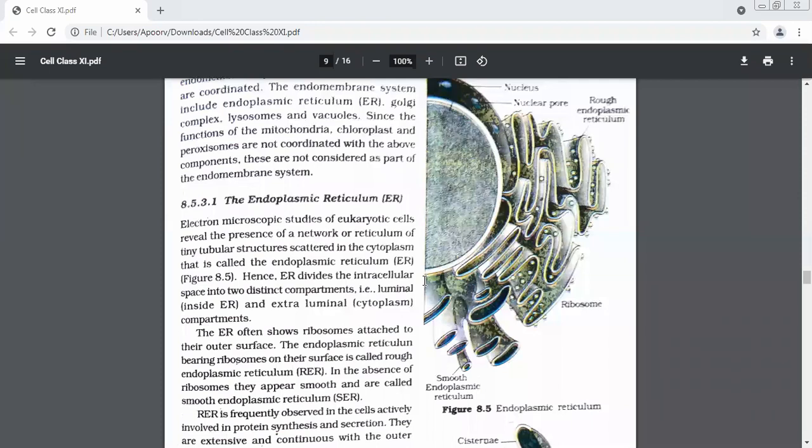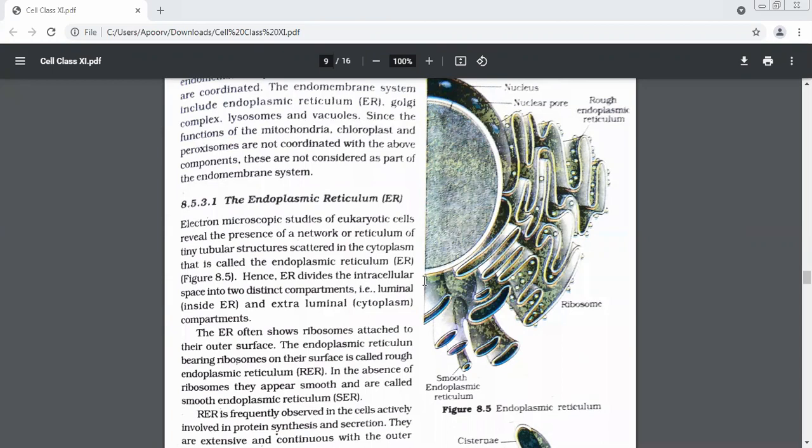Now, which organelle is attached to ER? Ribosomes. Do we have ribosomes on all types of ERs? No, ma'am. Supposing ribosomes are attached to one of the ERs, its surface will be rough. Such kind of ER will be known as RER, rough endoplasmic reticulum.